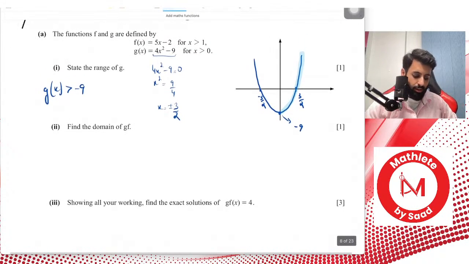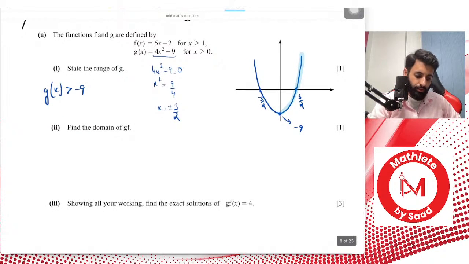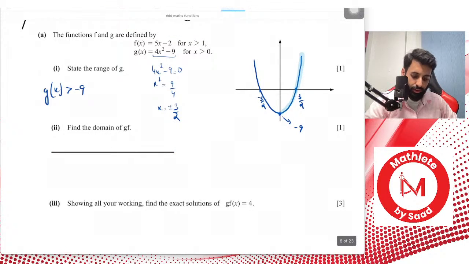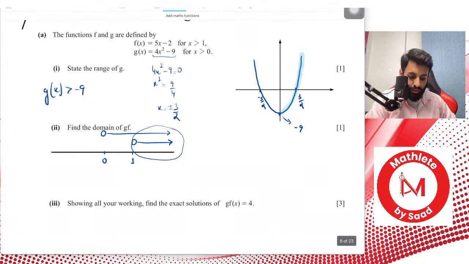Then it says state the domain of g of f. So for this, what you're essentially doing is just combining two functions. One function has domain greater than 0 and the other has greater than 1. The domain of f of x is greater than 1, and the domain of g of x is greater than 0. So what common area do they share? This is the common domain. So when you combine the two, the combined domain would be x is greater than 1. And there you go. That's your answer.